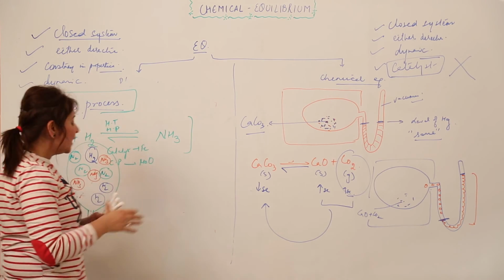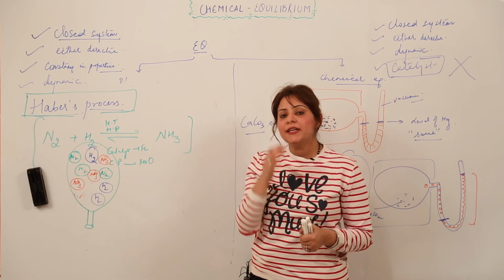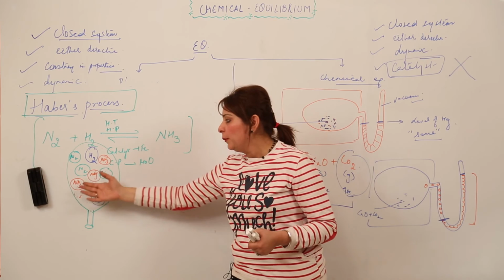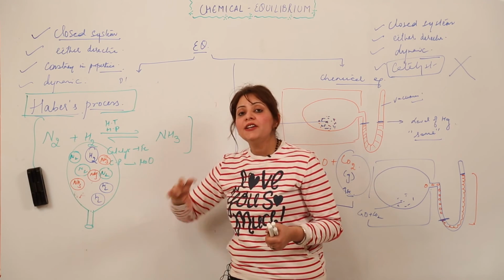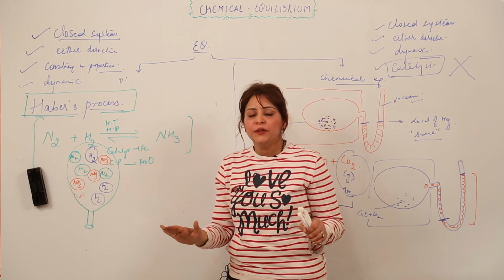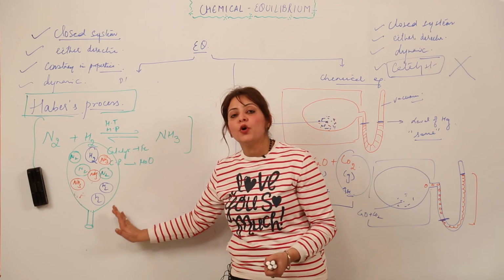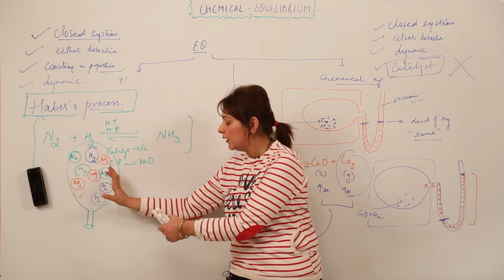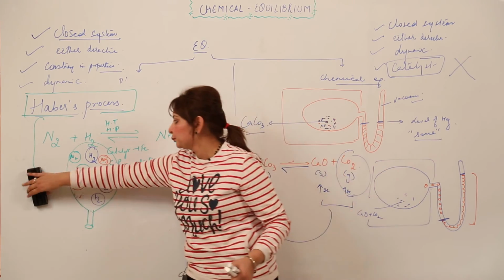Right. Suppose a stage comes when there is a constant concentration, which means the amount of N2 and H2 that combine to form NH3, that is the concentration of the NH3, and the concentration of the unreacted N2 and H2 becomes constant with time. That means we have achieved an equilibrium, right? So we have a system in which we have already achieved an equilibrium. I'm just separating this system, and I'm performing another experiment.